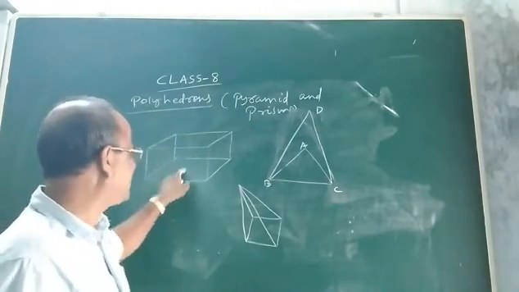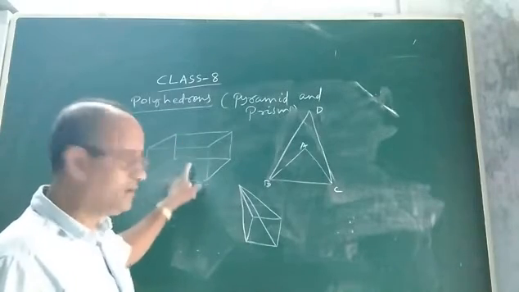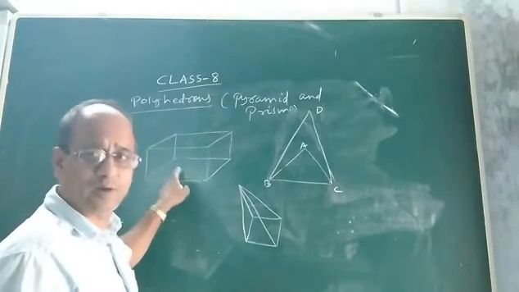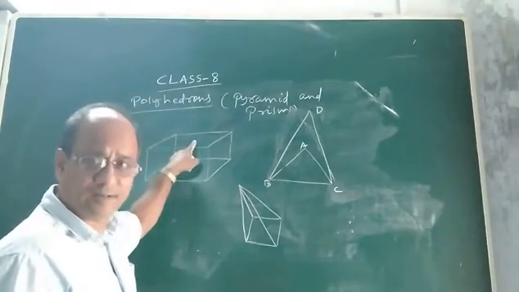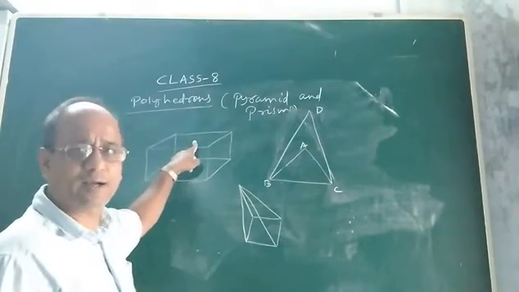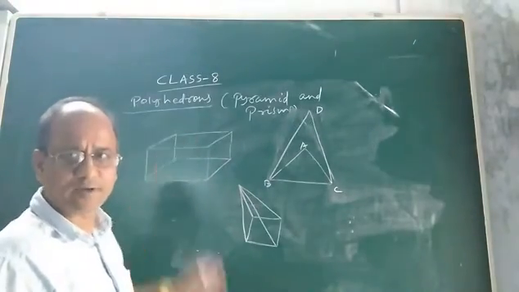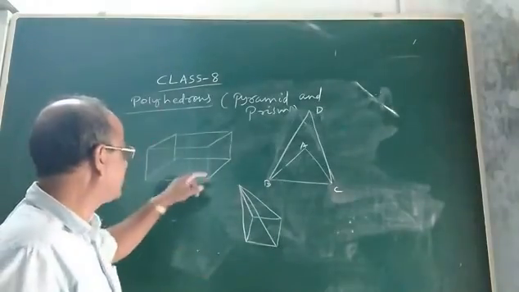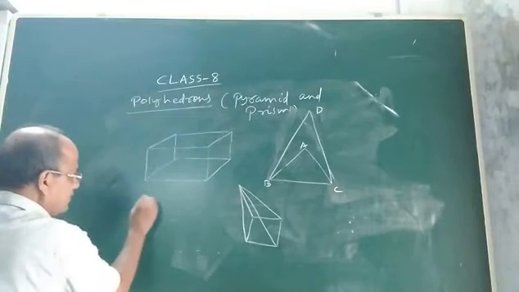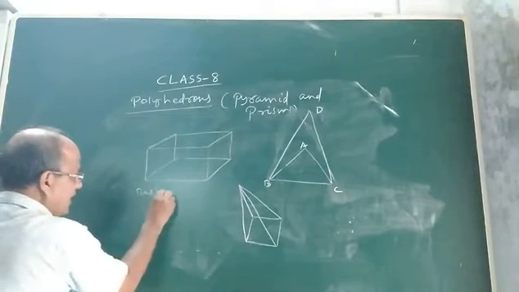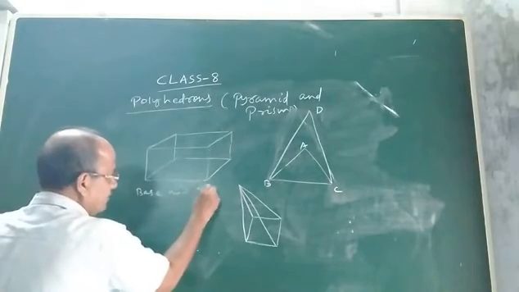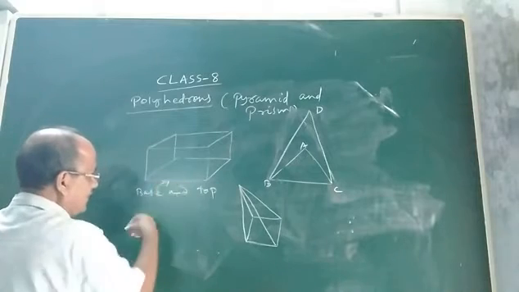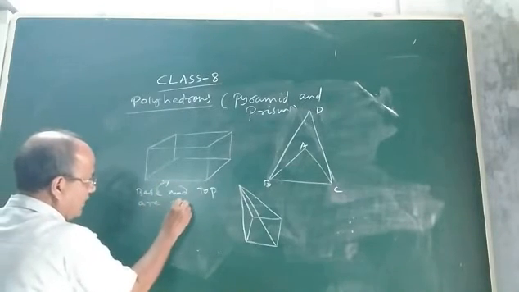That means the base of this polyhedron and the top of this polyhedron are made up of congruent polygons. See, the base and top of this polyhedron are congruent polygons.